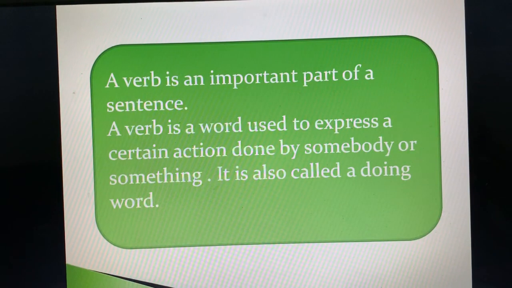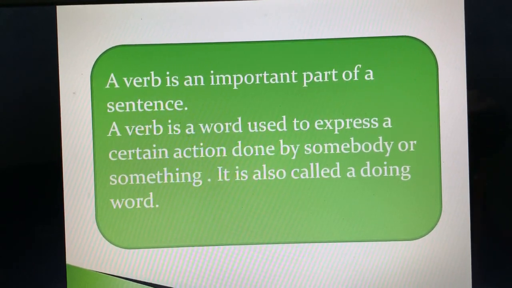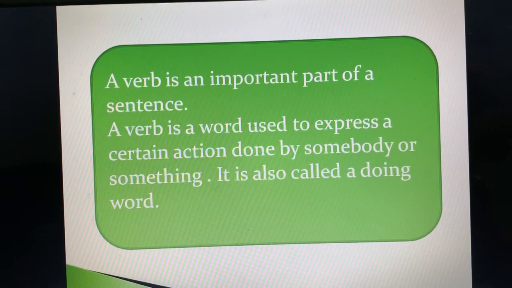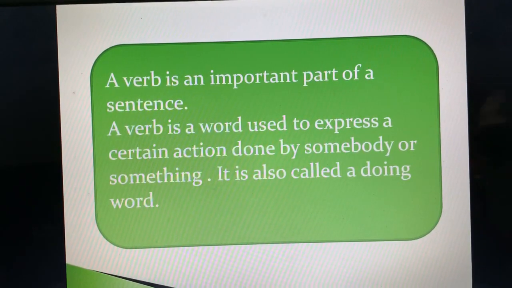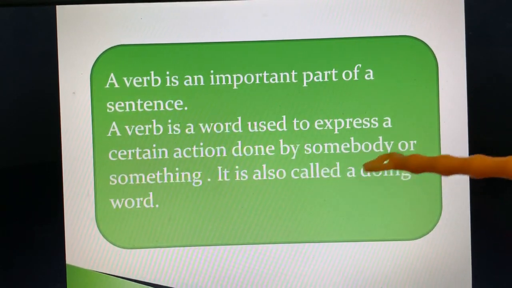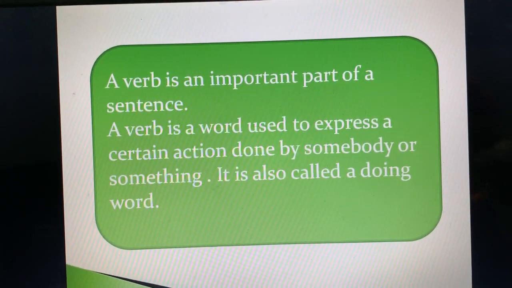Fine. So what do you mean by verb? As I have already told you, verb is a doing word. Verb is known as doing word and an action word. हिंदी में हम इसको बोलते हैं क्रिया, जो भी हम काम करते हैं. Whatever action we do, that is known as verb. So a verb is a word used to express a certain action done by somebody or something. It is also known as doing word.